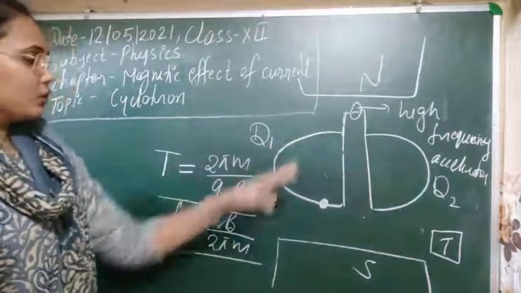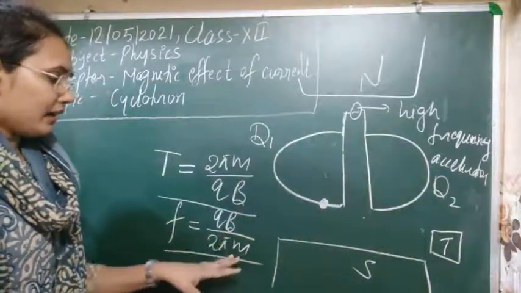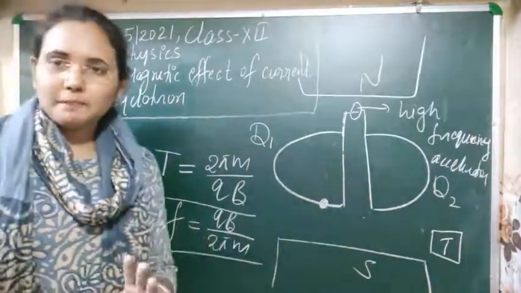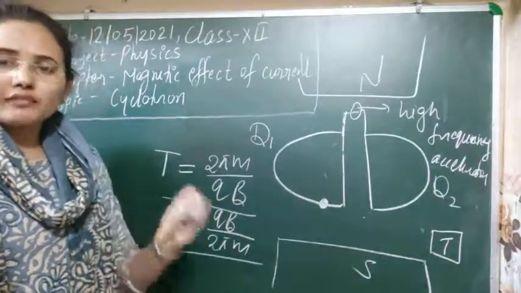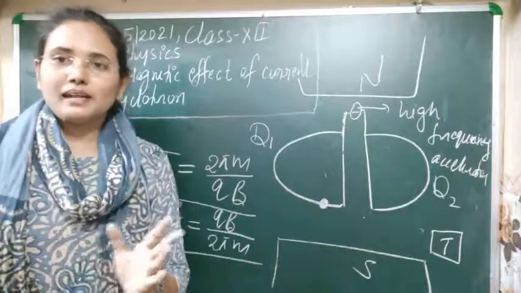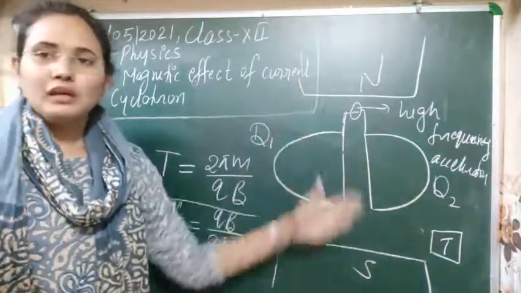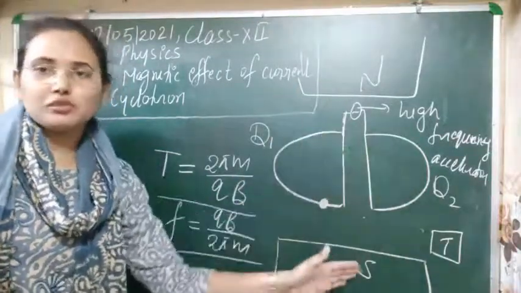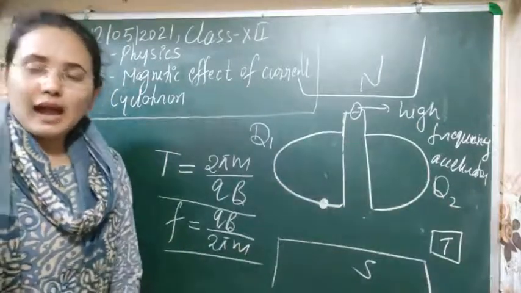As we are using a constant magnetic field, whatever the angle at which it enters, only the angle should not be zero, because then it will move linearly, and in linear motion it cannot attain high velocity.